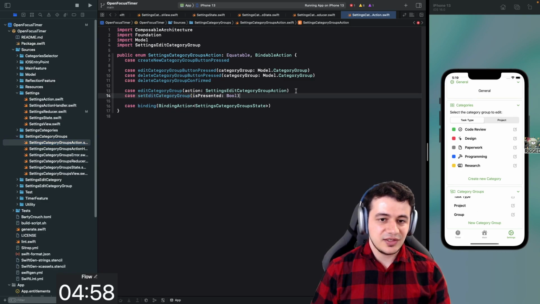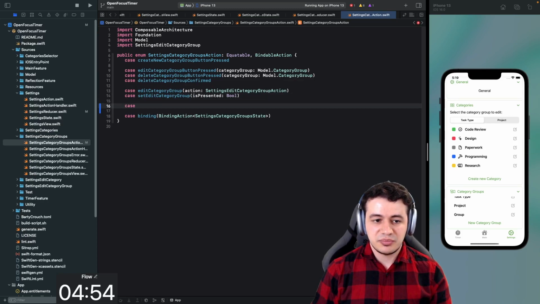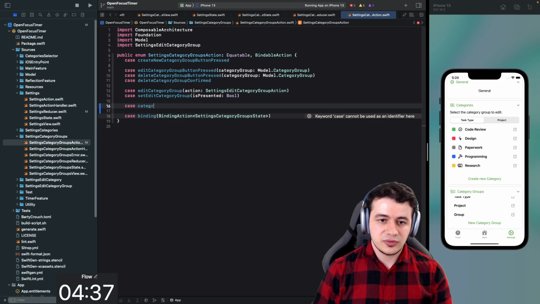I just want to add here these things that they happened. So a case would be, maybe we just want to say category groups changed. That's probably all we need. So something like, yeah, category groups changed. Why not?